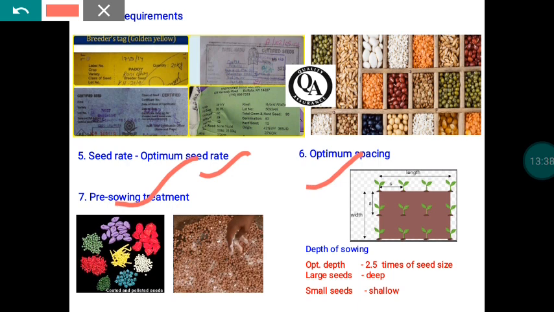For that purpose, we have a variety of seed treatments like seed hardening, seed pelleting, seed coating, seed priming, biofortification with some useful microbes, and biocontrol agent treatment. Like that, so many treatments are there, and all those treatments we are going to discuss separately. So before sowing, seed must be treated. If you treat the seed with appropriate chemicals, automatically you can boost the growth and development of the resultant seedlings.